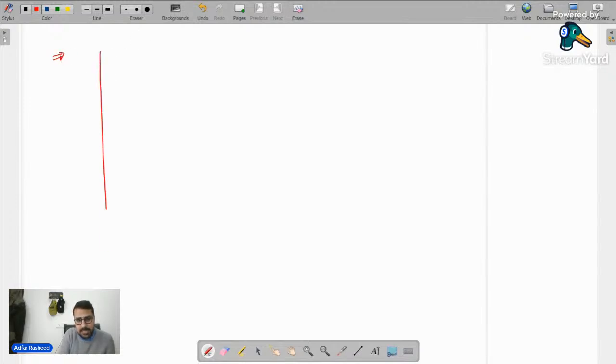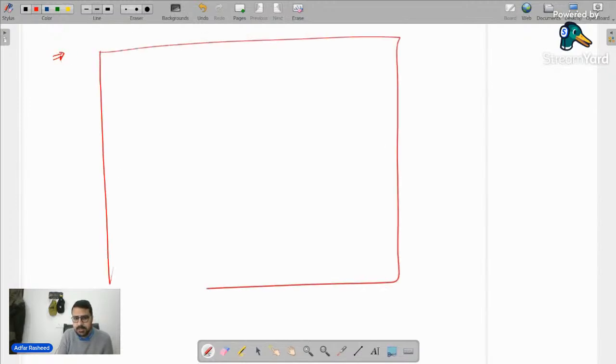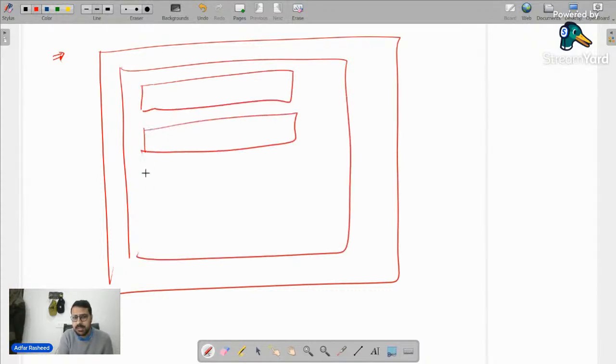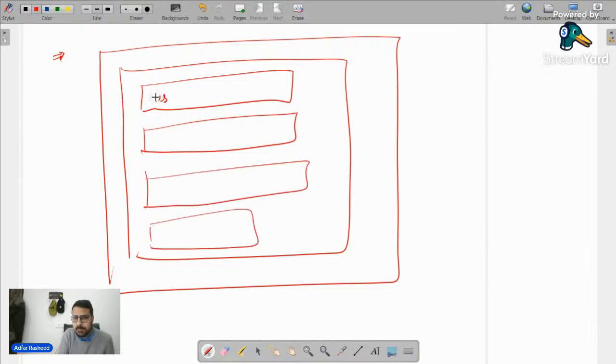Okay, this is my front end website. Over here, there's a form. In this form, I have three input fields because that's what my schema is. Over here, I am supposed to type username. Over here, I am supposed to type email. Over here, I'm supposed to type password, right? And then over here, I'm simply supposed to click sign up.